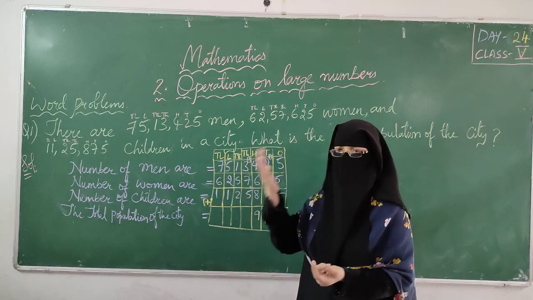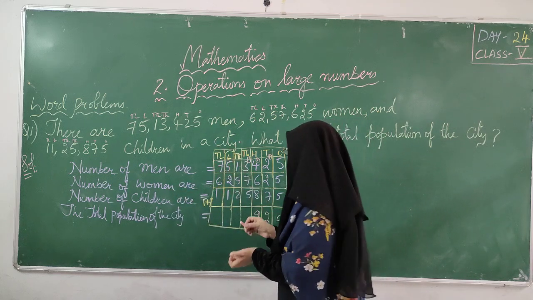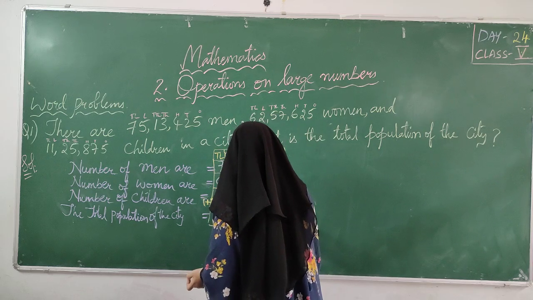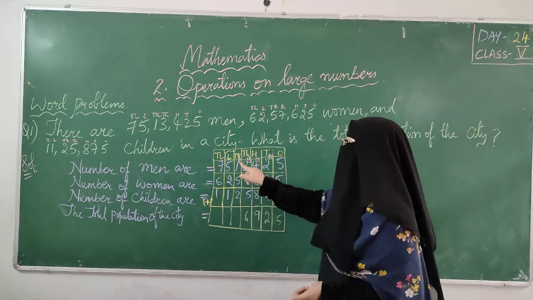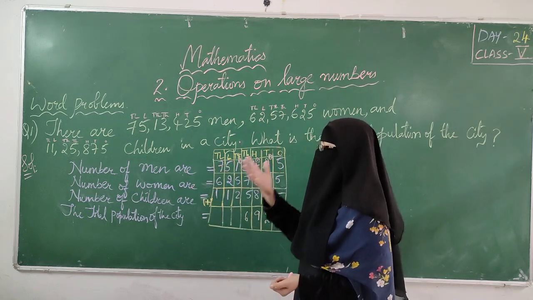After, keep 11 in your mind, 5 on your finger. After 11, 12, 13, 14, 15, 16. 16, 6, and 1 I am sending carry. 6 I am writing down, 1 I am sending carry. Keep 1 in your mind, 1 on your finger. After 1, 2. 2 plus, keep 2 in your mind, 5 on finger.